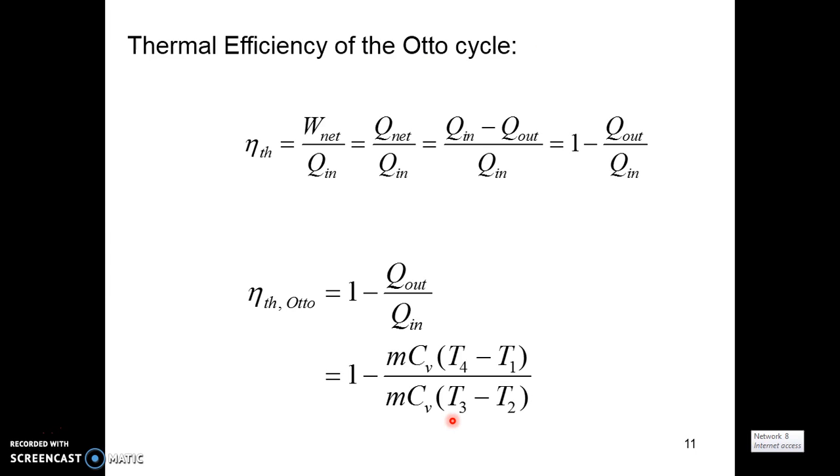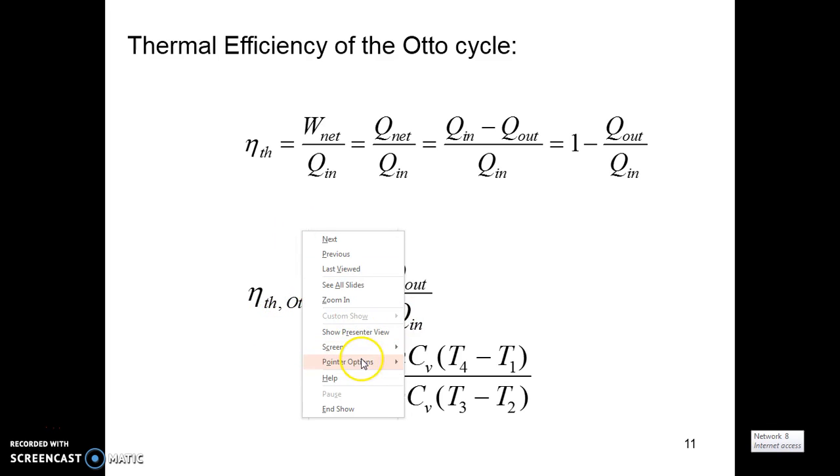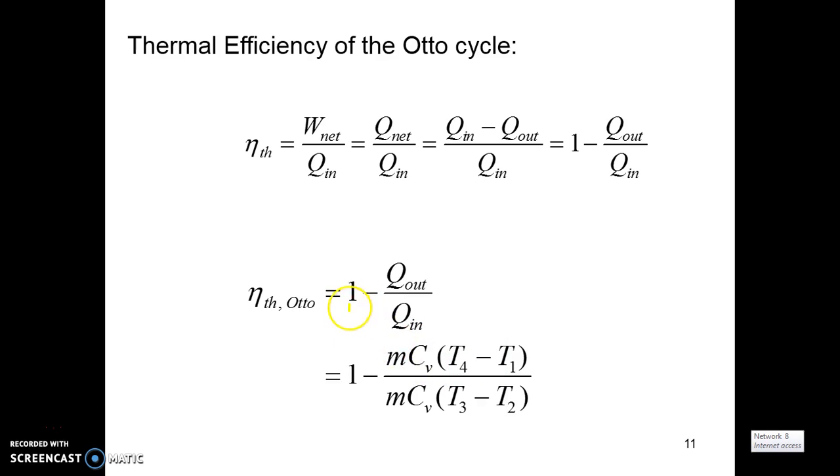Now we are going to find the thermal efficiency of the Otto cycle. Thermal efficiency is nothing but work done divided by heat supplied. Work done is the net difference between the heat supplied and the heat rejected. Simplifying, we obtain 1 minus Q out by Q in, that is, the net heat given to the system divided by the heat supplied.